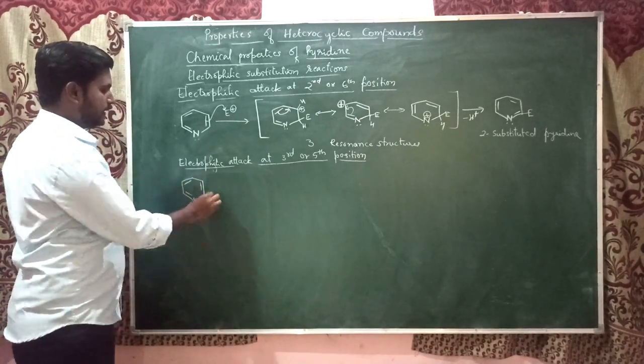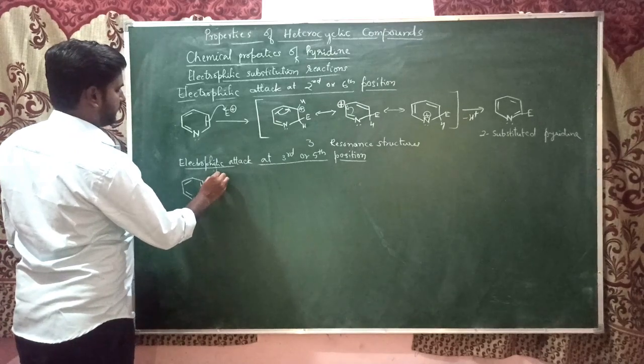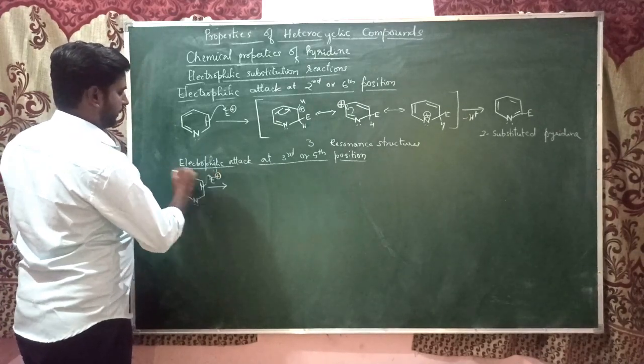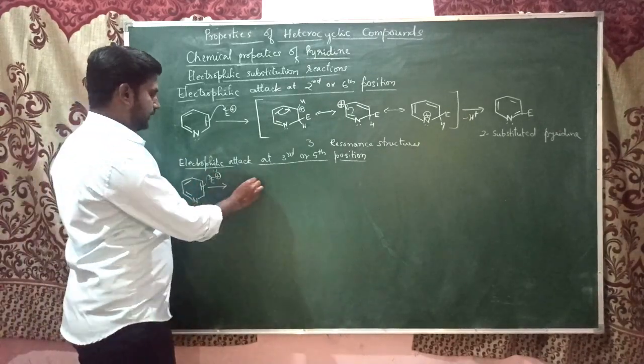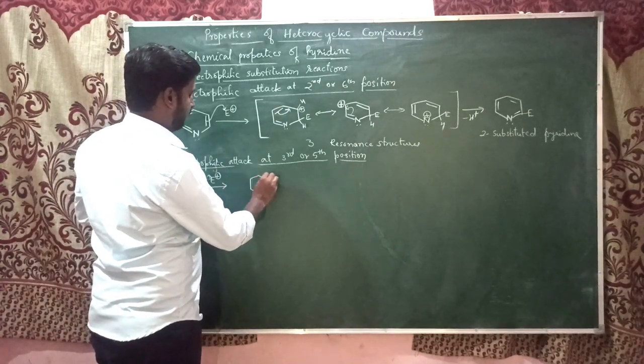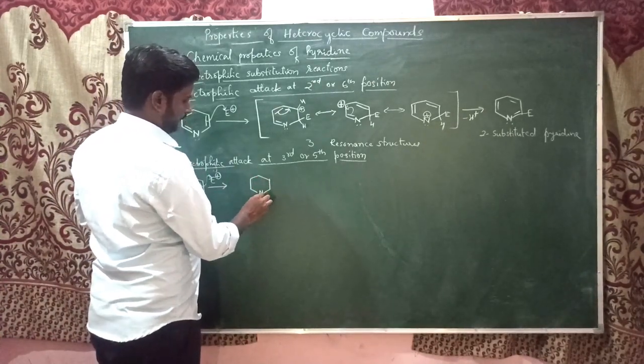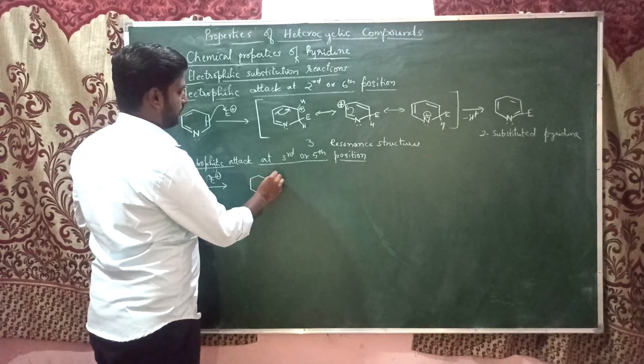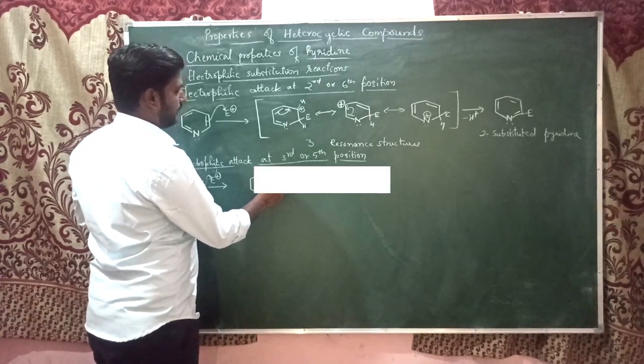Here now when an electrophile is introduced, it is going to attack at the third position. So let us see the carbocation intermediate formed when the electrophile attacks. The electrophile attacked here, and there is hydrogen.